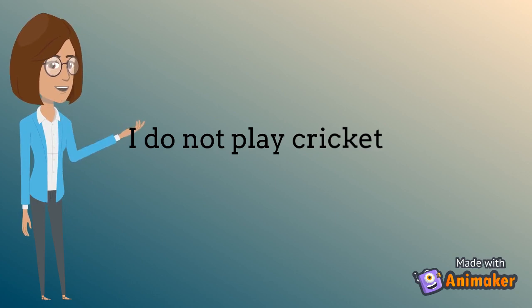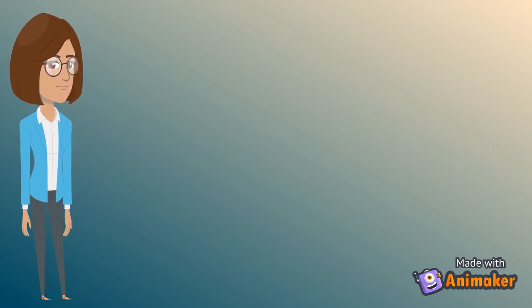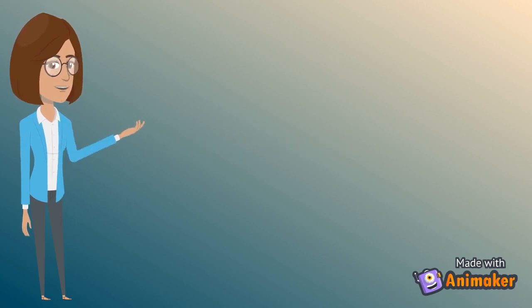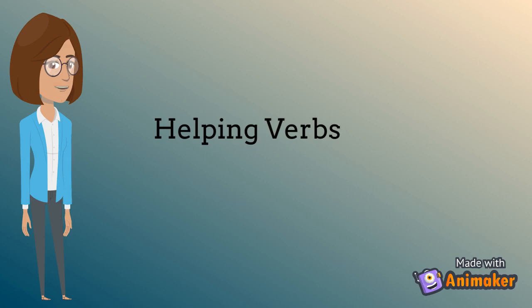Now let's look at how to make the question form. I put do in front of the subject. Now we have the question sentence: Do I play cricket? That is very easy. Now you know how to operate the non-finite verbs. For that we have to get help from finite verbs. That is why finite verbs are also called helping verbs. You can operate any non-finite verb by getting help from finite verbs.